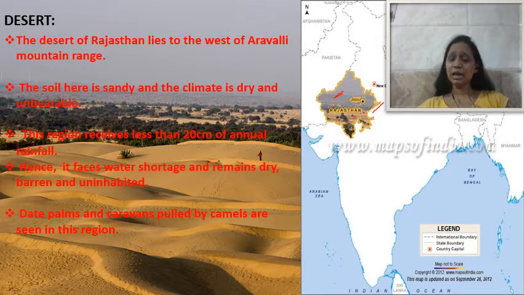Now, due to the scarcity of water and the unavailability of basic necessities, the population in this region is very low. Now, the north of Rajasthan, this part of Rajasthan, is being irrigated through the Satluj river.